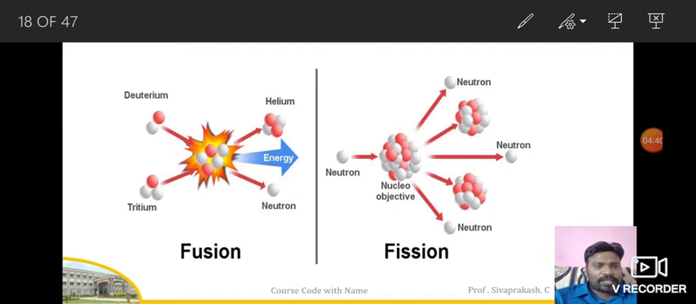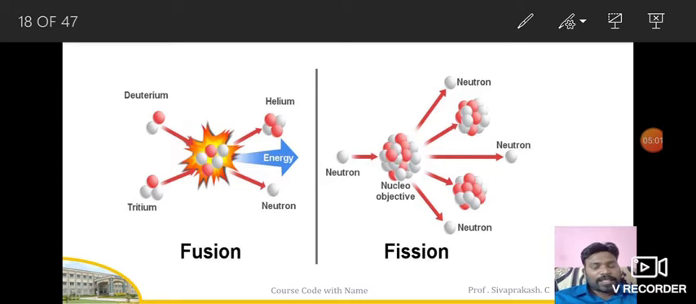Coming to the second one, nuclear fission. There is one neutron atom. The neutron atom comes and hits the nucleus. Whereas in the case of fission, normally we take uranium 235 as the common natural nuclear fuel.